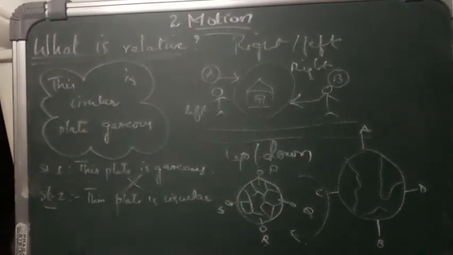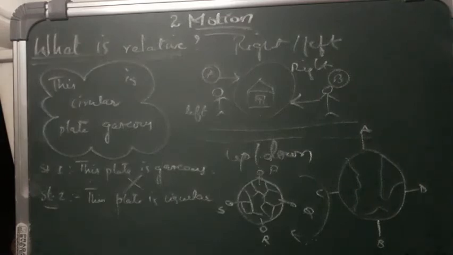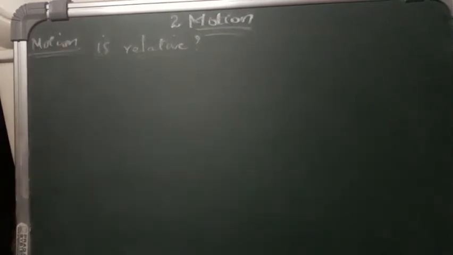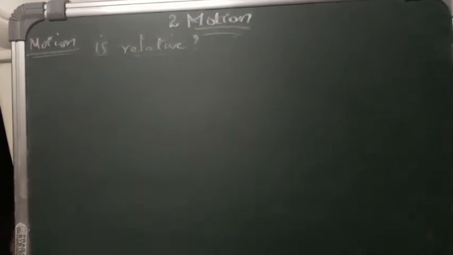Next we will learn that motion is relative, or how it is relative. Like the terms right and left, up and down, larger, shorter, etc., motion is also relative to the observer only. Everything depends on the observer only, isn't it? So, to understand the idea of motion, let us take the following hypothetical activity. We will learn the activity here.